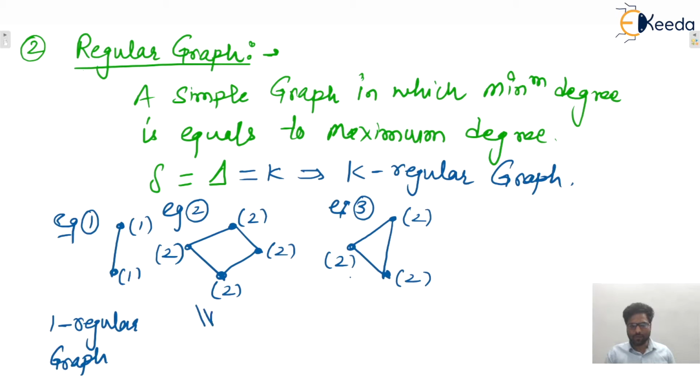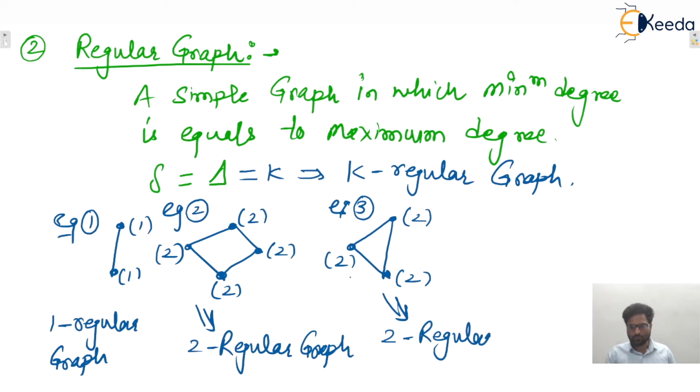In the second graph, the degree of every vertex is 2. That means minimum is 2 as well as maximum is 2. That's why this graph is a 2 regular graph. In the third one also, minimum degree is 2, maximum degree is also 2. So this one is also a 2 regular graph. Yes or no? So any simple graph in which maximum degree equals minimum degree and that is equal to k is known as what? K regular graph, isn't it?